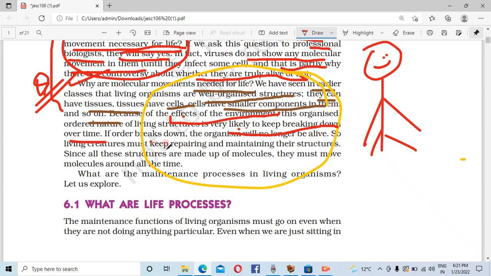Now, so living creatures must be preparing and maintaining their structures. Since all these structures are made up of molecules, they must involve molecules all the time. So, what are the maintenance processes in the living organisms?